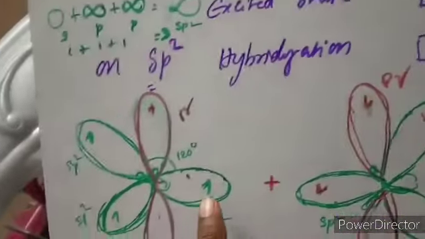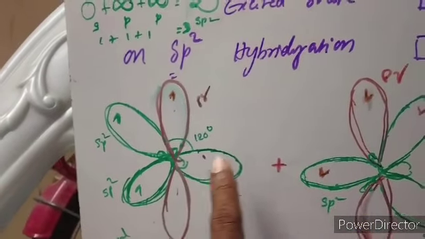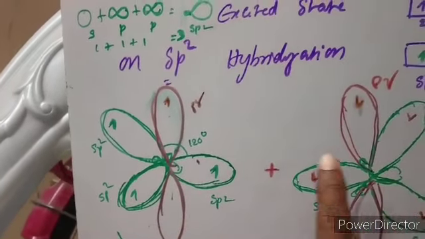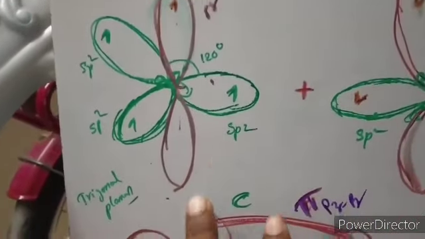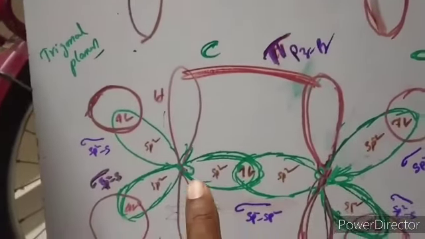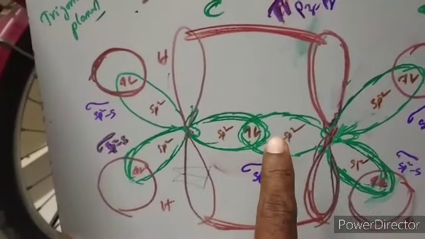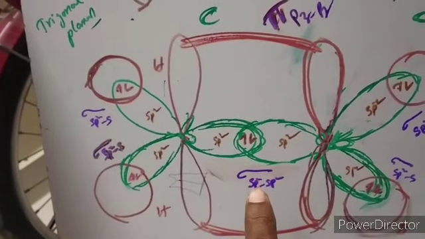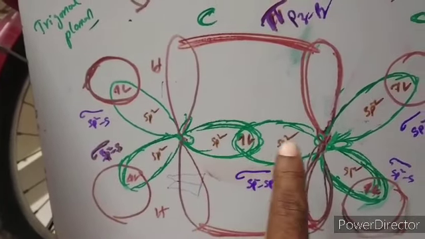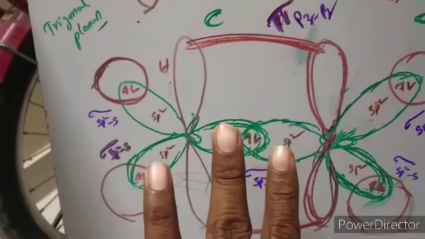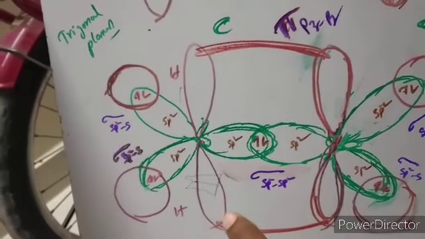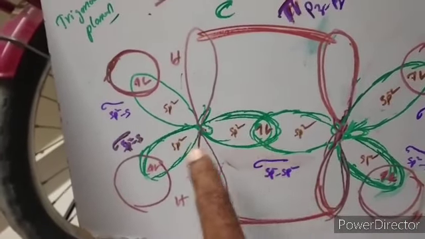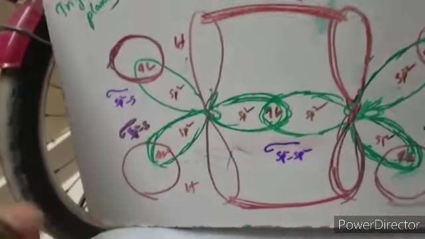Now in bond formation, in making a molecule of ethene, the sp2 hybrid orbital of this carbon and the sp2 hybrid orbital of this carbon overlap together along the internuclear axis and form a sigma bond. So what type is that? sp2-sp2 sigma. Overlapping has happened, which means a sigma bond is formed between this carbon and this carbon of type sp2-sp2, because these orbitals are hybrid orbitals of sp2.